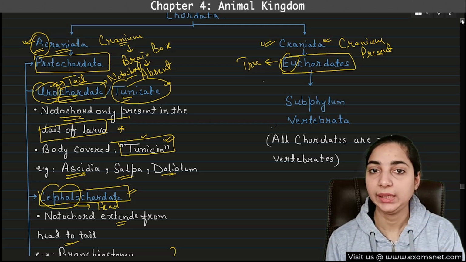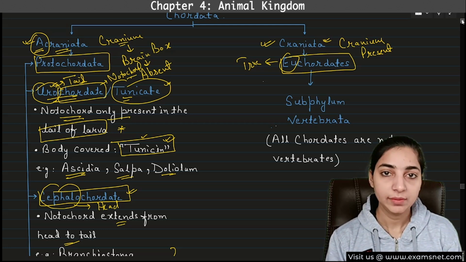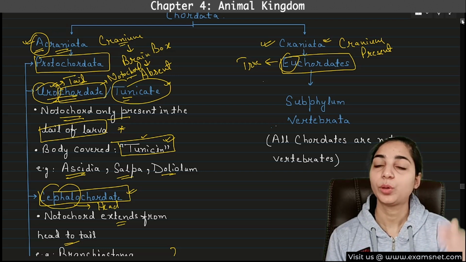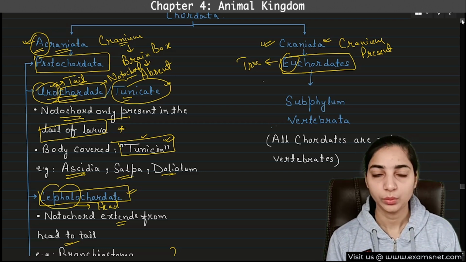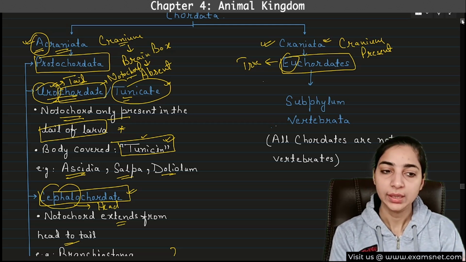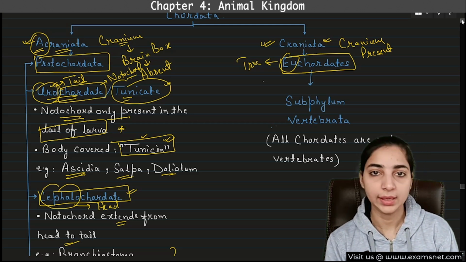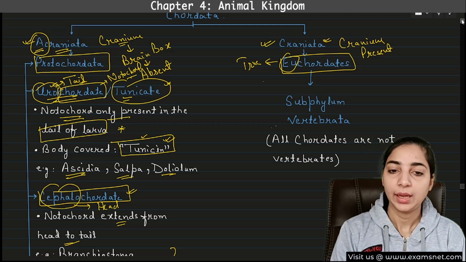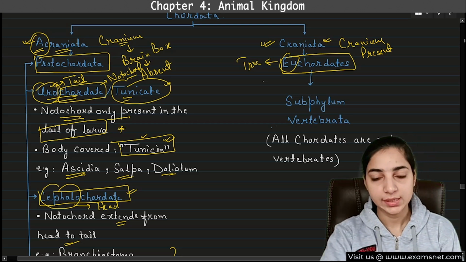Okay, only in the tail. Whereas cephalochordates have notochord from head to tail. So, depending on the position of the notochord, these are classified into urochordate and cephalochordate. Okay, and now we come to the craniata, the second group.